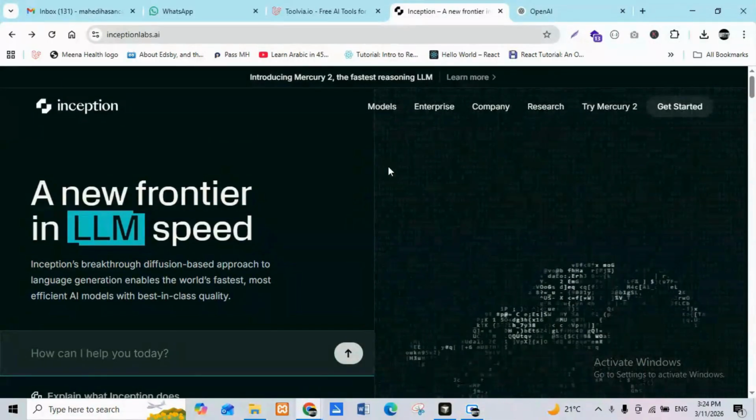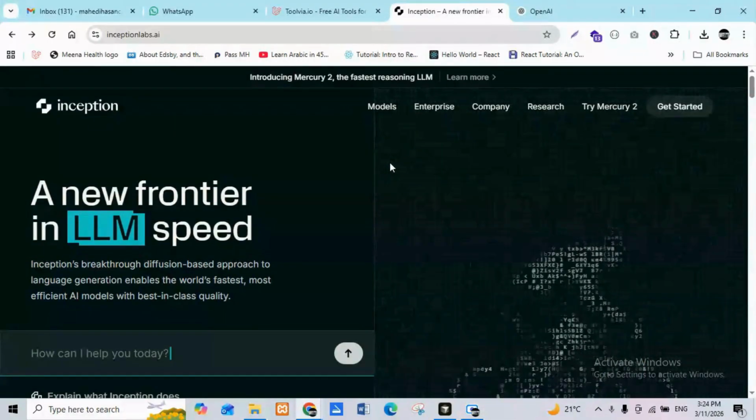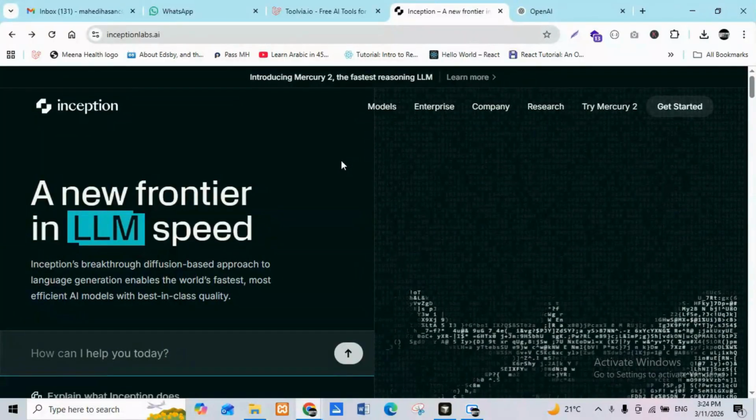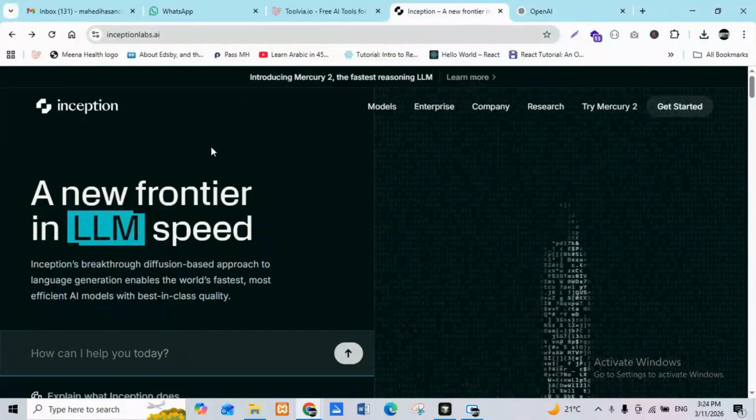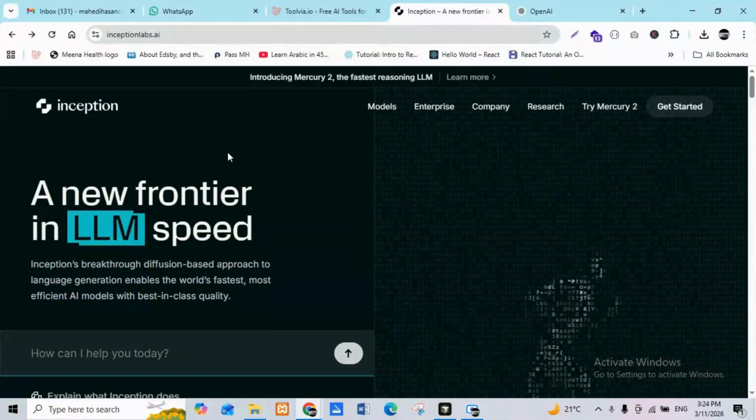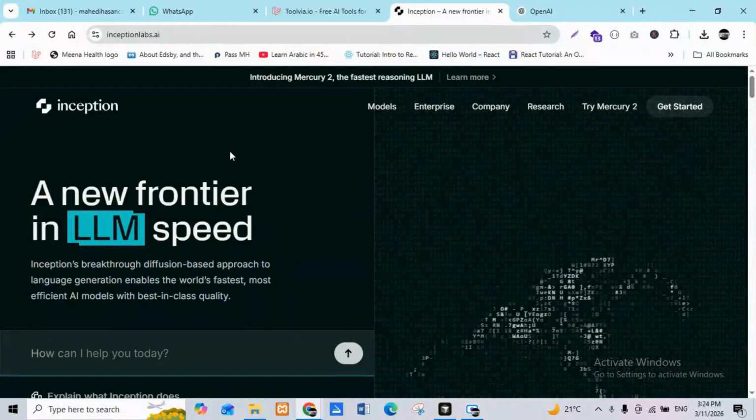So today's video I'll explain two AI models. For example, recently Inception launched their diffusion Inception models. And what is the Inception model? Let me explain. Basically, Inception models are based on diffusion LLM models. So it's more of a speed thing.